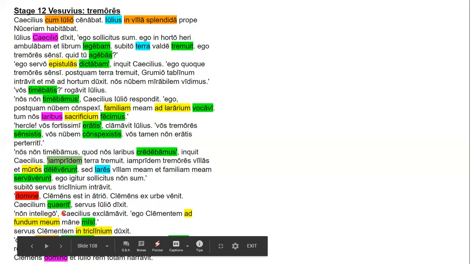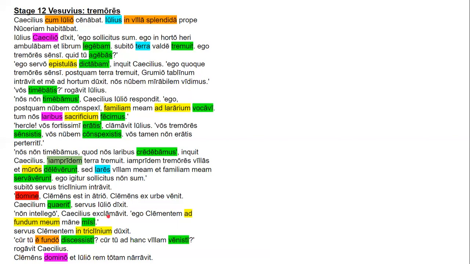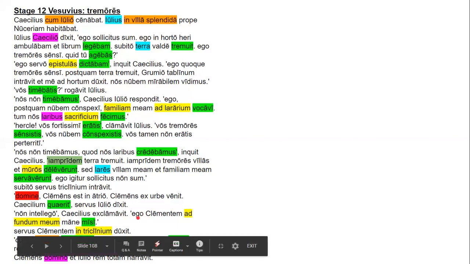"Non intellego," Caecilius exclamavit. "Ego Clementem ad fundum meum mane misi." Non is an adverb. Intellego is a first-person singular present active indicative verb. Caecilius is the subject of the main clause. Exclamavit is the third-person singular perfect tense verb. Ego is the personal pronoun, that's the subject. Clementem is the accusative direct object. Ad fundum meum is a prepositional phrase.